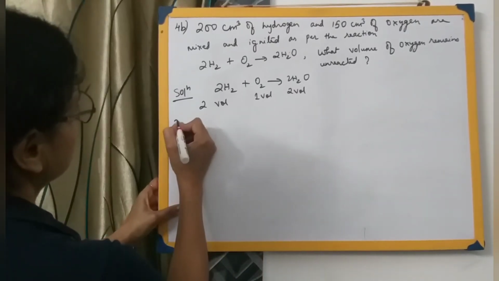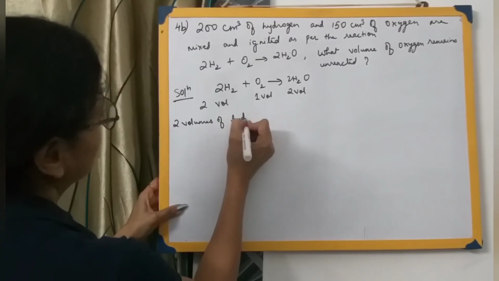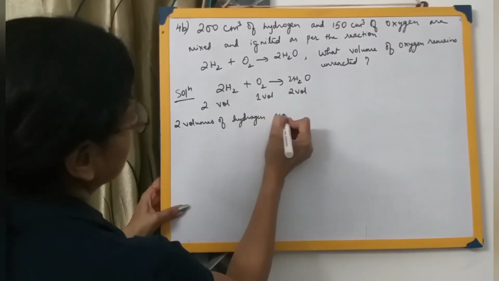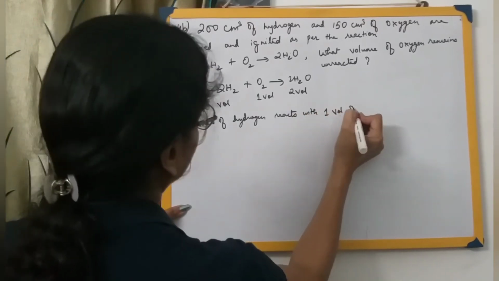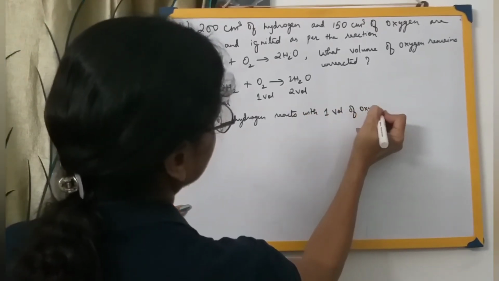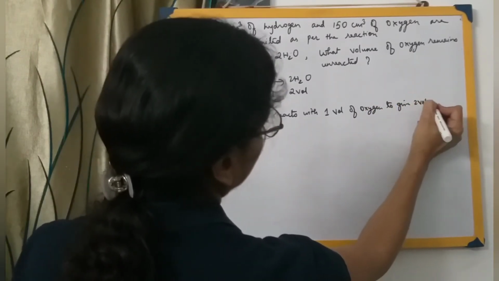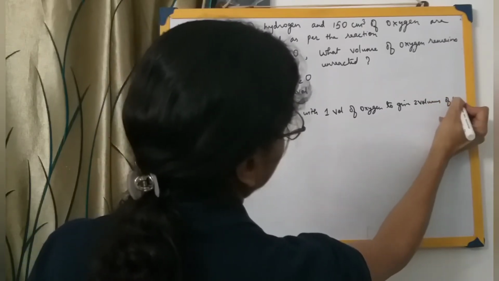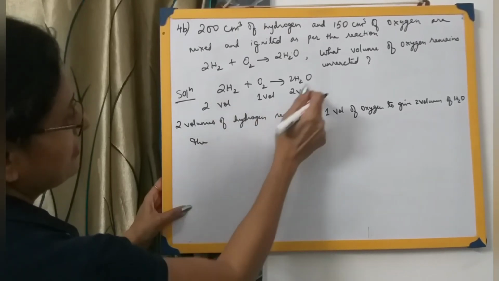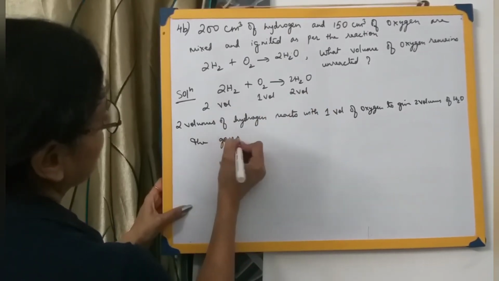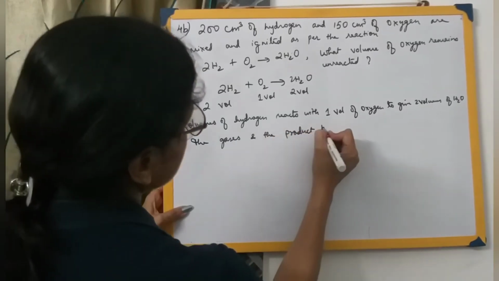Okay, then the next statement: 2 volumes of hydrogen reacts with 1 volume of oxygen to give 2 volumes of water. The gases and the product bear a simple ratio to one another.